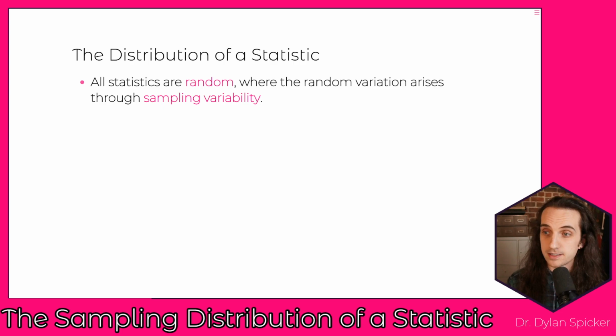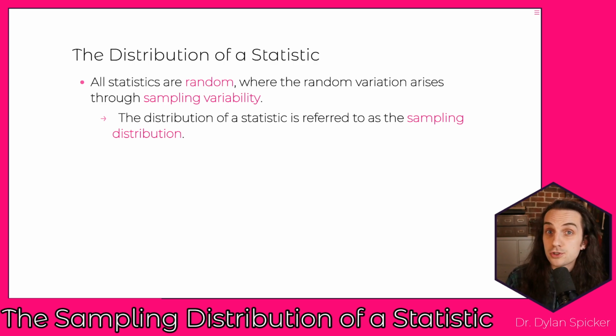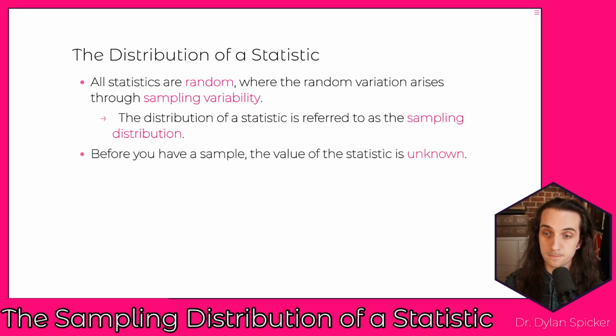All statistics are random, and the randomness arises through sampling variability. Every time we take a sample, we get a different set of observations. Those different sets of observations cause the values of statistics to be different, and so statistics are actually going to be random. The distribution of the statistic is referred to as the sampling distribution.